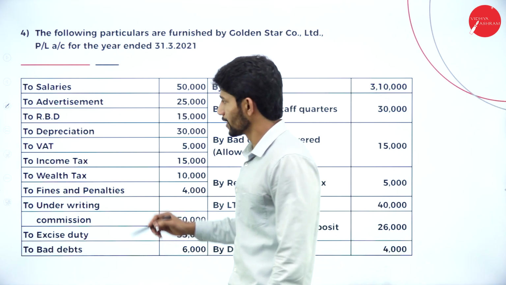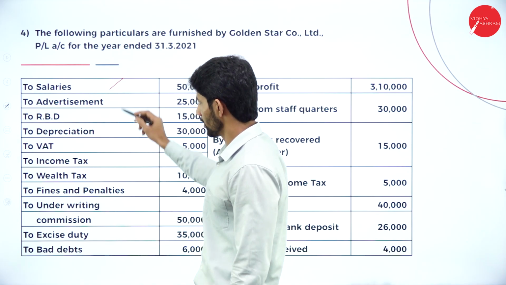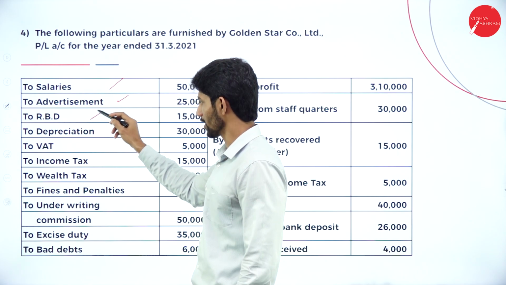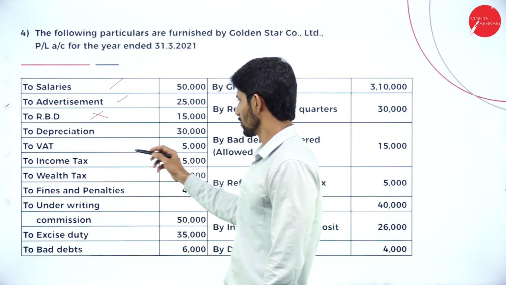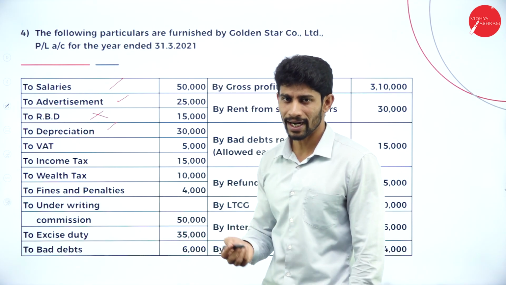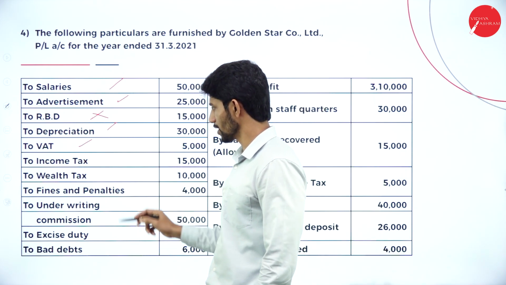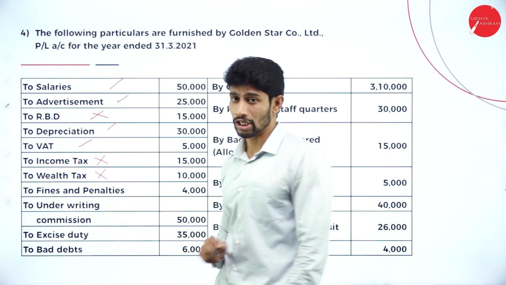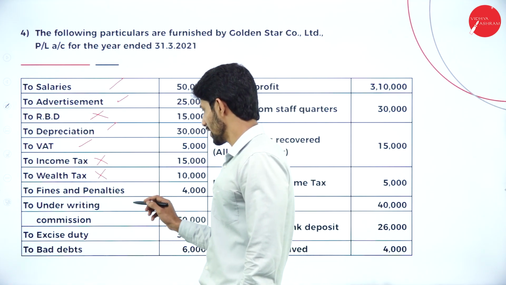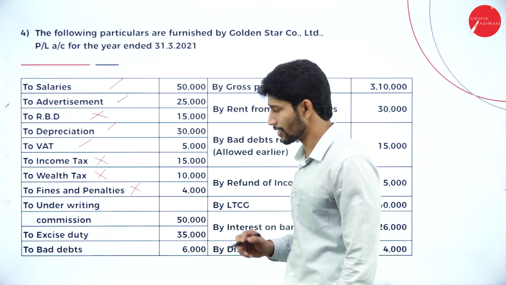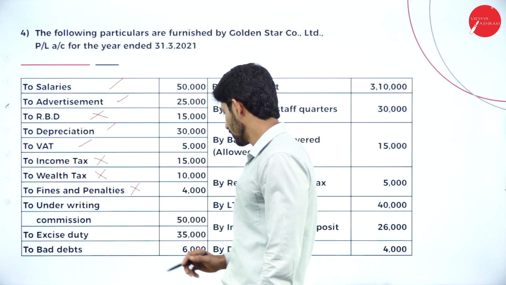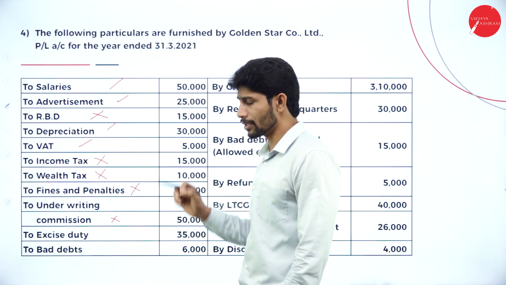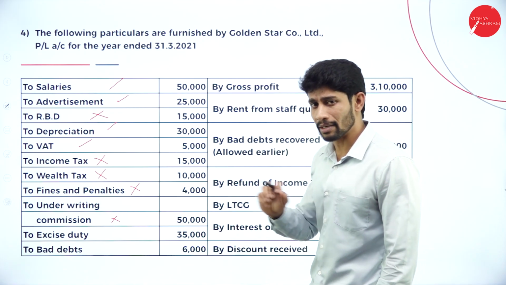Expenditure side: salaries, business expenditure; advertisement, business expenditure; reserve for bad debts, not a business expenditure; depreciation, business expenditure; VAT, it is an indirect tax, business expenditure; income tax, not a business expenditure; wealth tax, not a business expenditure; fines and penalties, not a business expenditure, it is because of your fault; underwriting commission, not fully a business expenditure, we will take some part of underwriting commission and we will add back the remaining part.